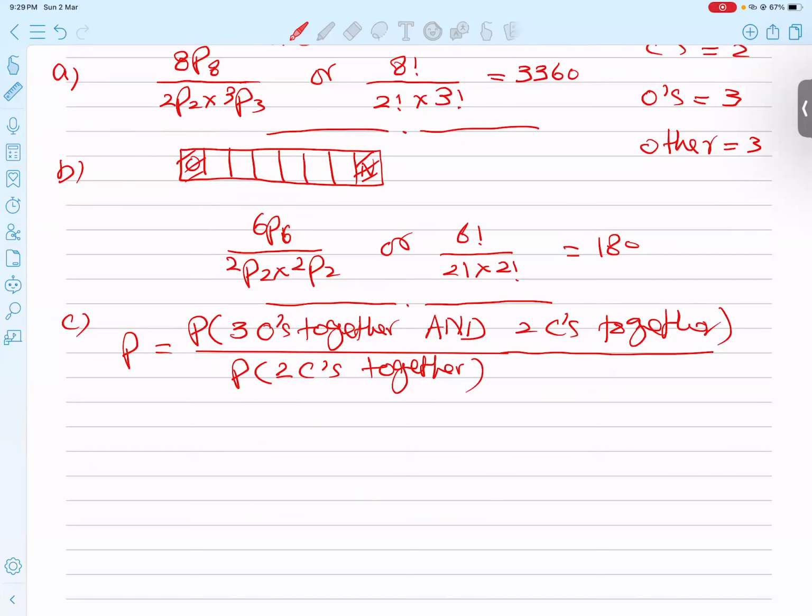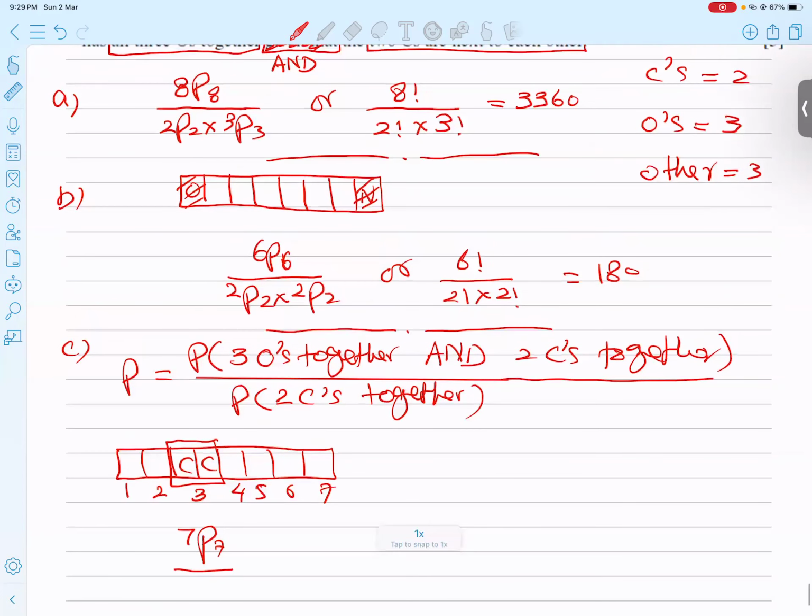When two C's are together, 1, 2, 3, 4, 5, 6, 7, I make one block. So the answer is 7P7 divided by, because the two C's are blocked here so no more repetition, but three O's are still repeating, so I must divide by 3P3.